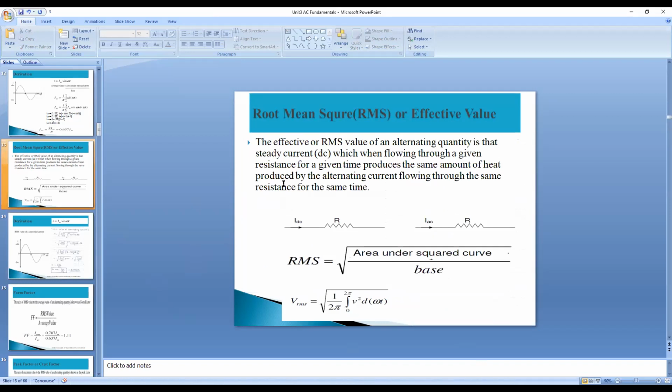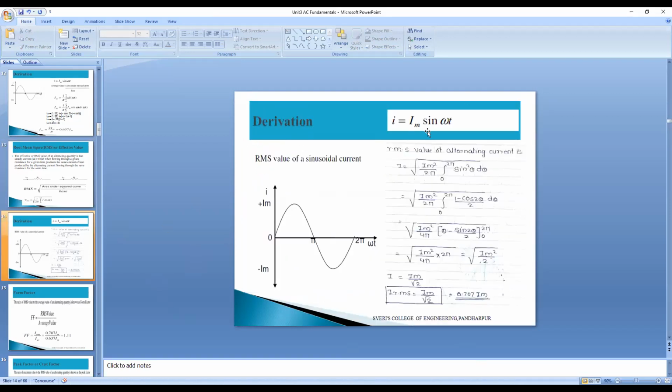Next, write: we know that I equal to Im sin omega t. And write, I equal to Im sin theta.